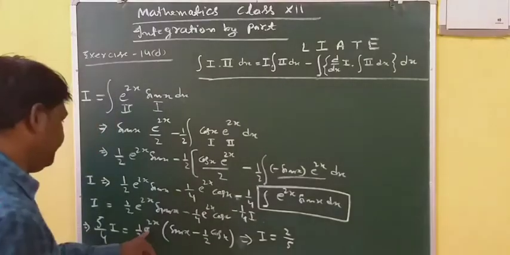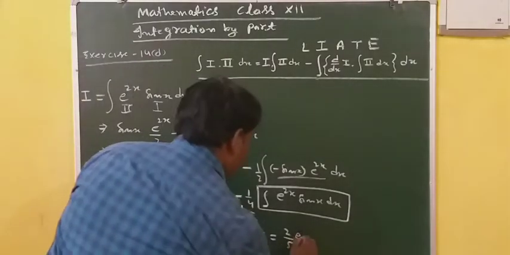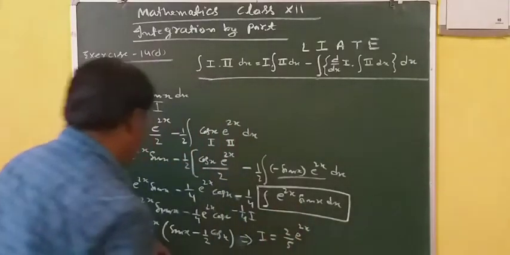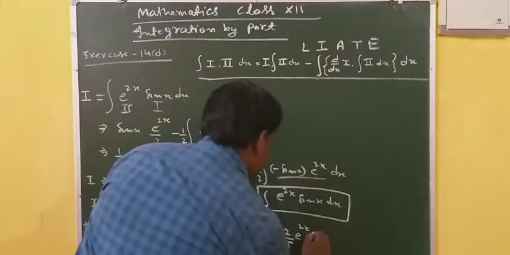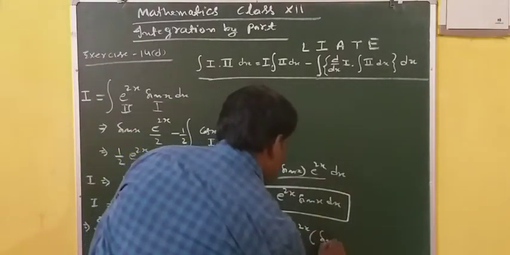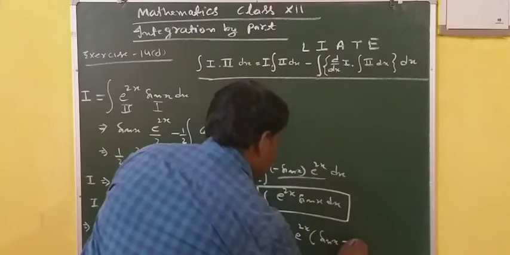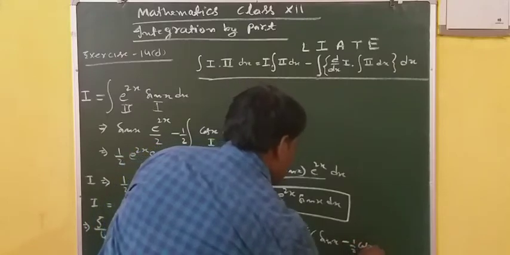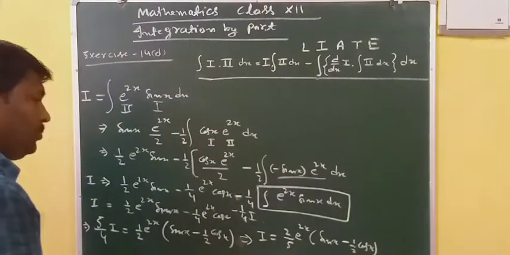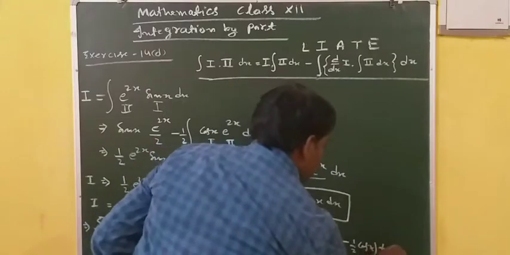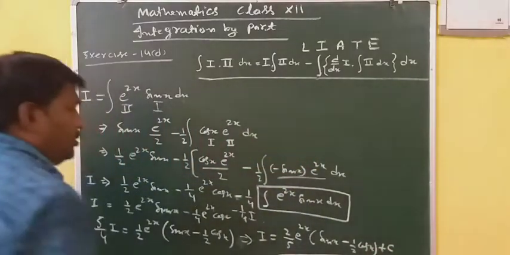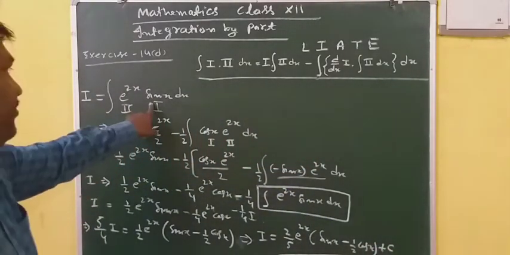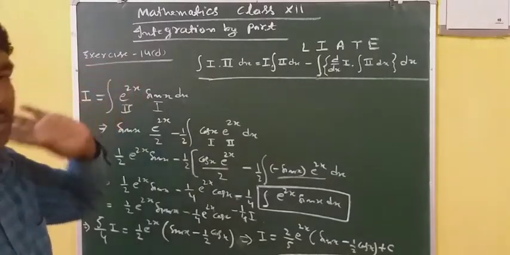2 by 5 e power 2x sin x minus 1 by 2 cos x plus c. So this is your result by taking this as first and this one as second.